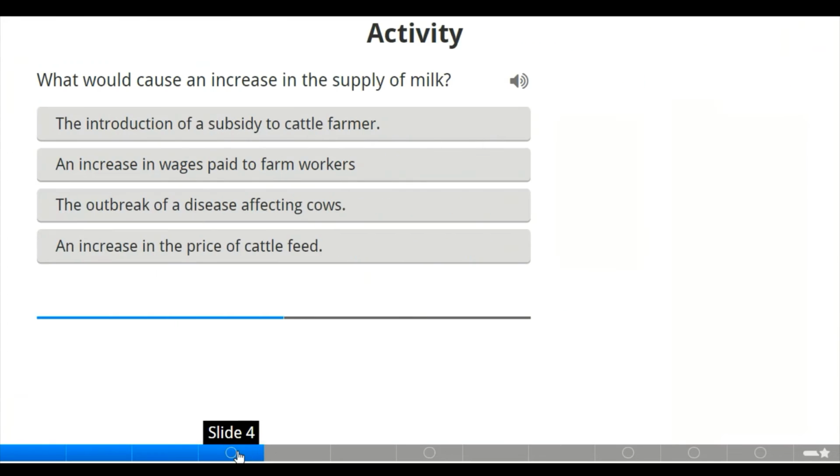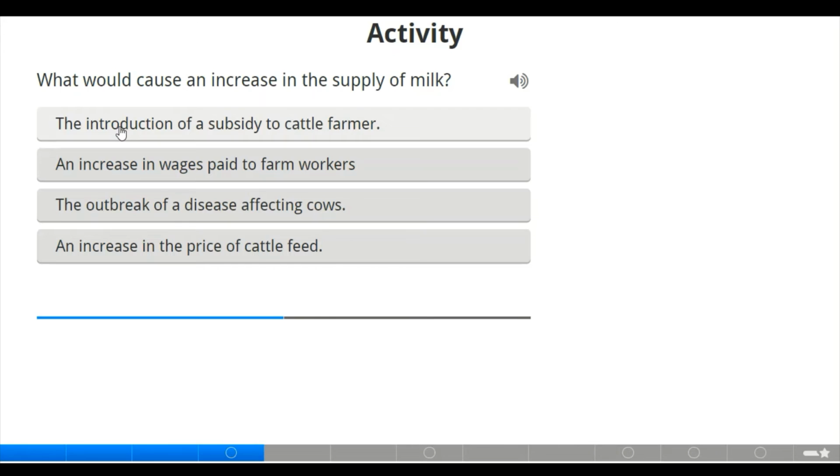Moving to the next slide, we have an activity about what we just discussed, and it's also part of your past questions. What will cause an increase in the supply of milk? We have to use the law of supply here. Number one says the introduction of a subsidy to cattle farmers.